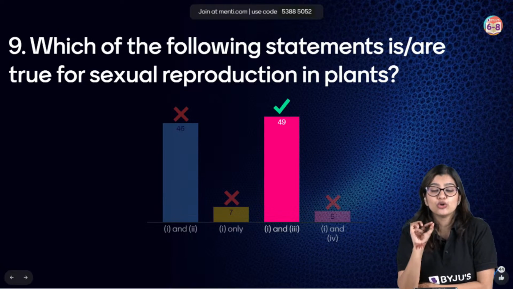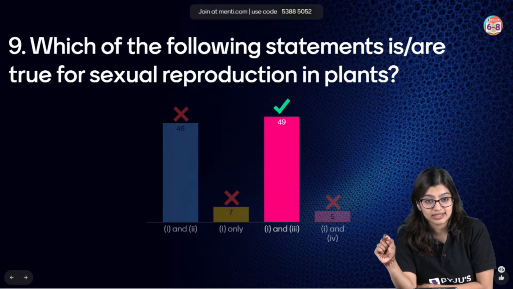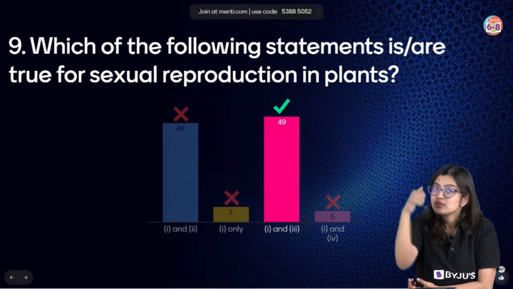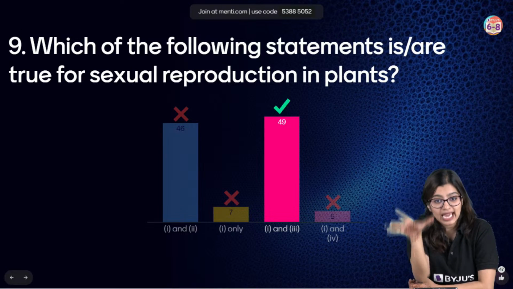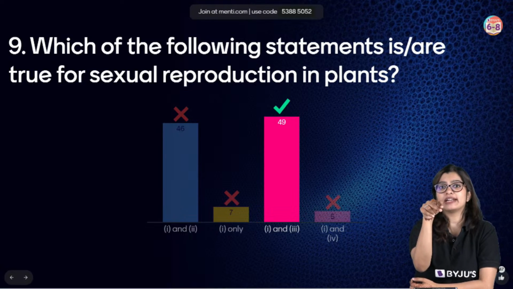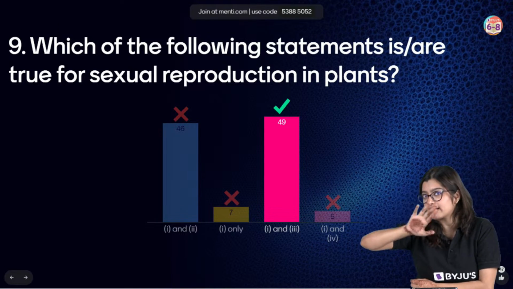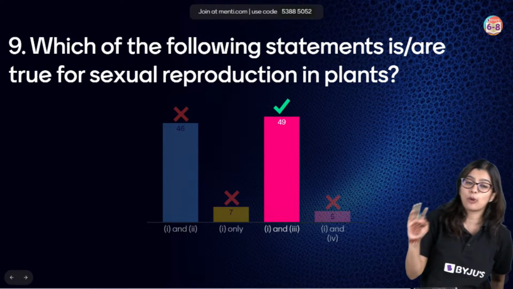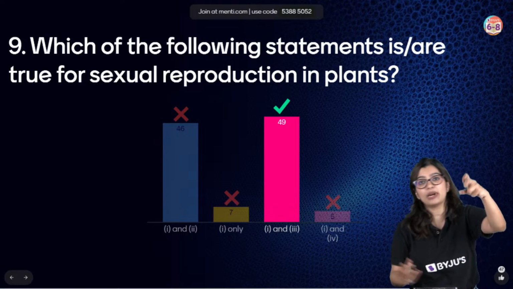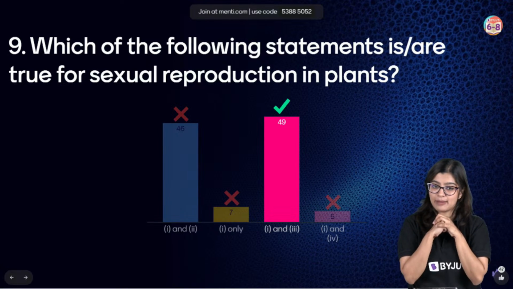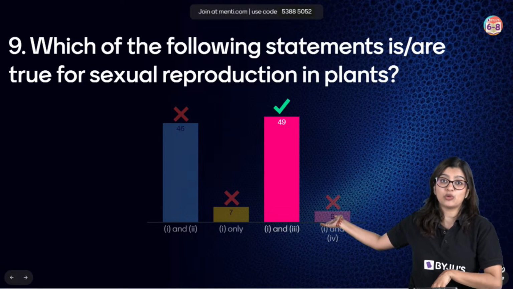Don't get confused. You need two reproductive parents. You do not necessarily need two plants. And again, you know that with self-pollination, that happens within the same flower. So that is not between two plants. It is on the same plant. That is why in bisexual flowers, self-pollination is possible. Hence, option 2 is not correct. Not always, at least. Option 3 says that fertilization can happen only after pollination. True. Pollination is what brings your male and female gamete together. Only then fertilization, which is fusion of male and female gamete, can happen. That's why correct answer is statement 1 and 3.